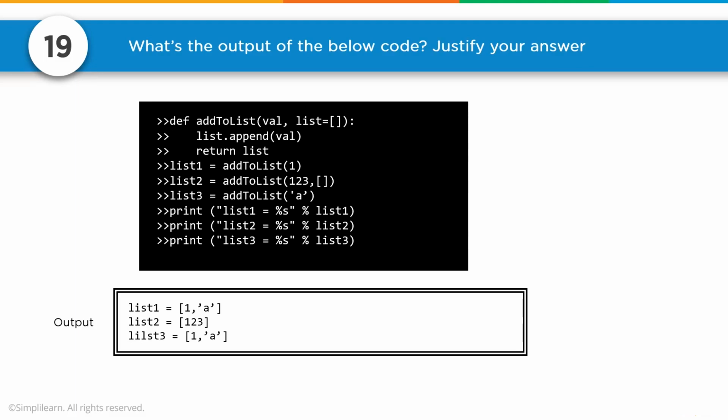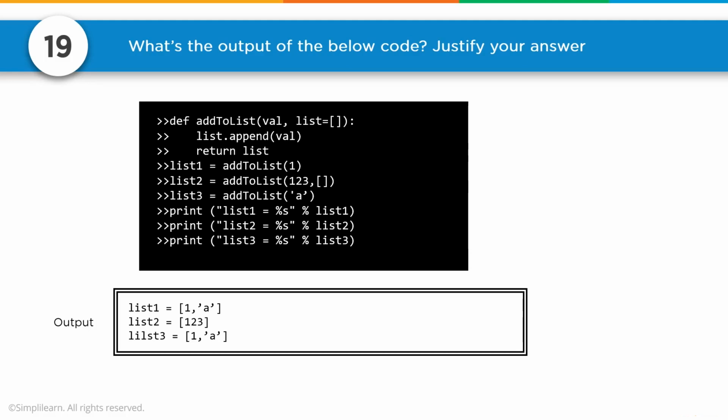Why are they equal? Well, when we passed the information to the add to list, we passed value without passing the list equals brackets, without passing a second value. What this means is that list, as we have it, if you don't have a list, it'll start off with an empty list, which we append the 1 to. The second one, list 2, we appended a value to an empty list. So it's only going to be 1, 2, 3. It doesn't matter what the list was before, we've already assigned an empty list.